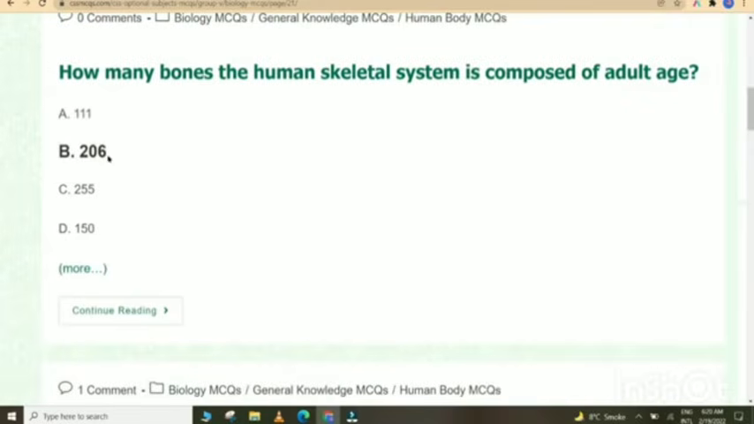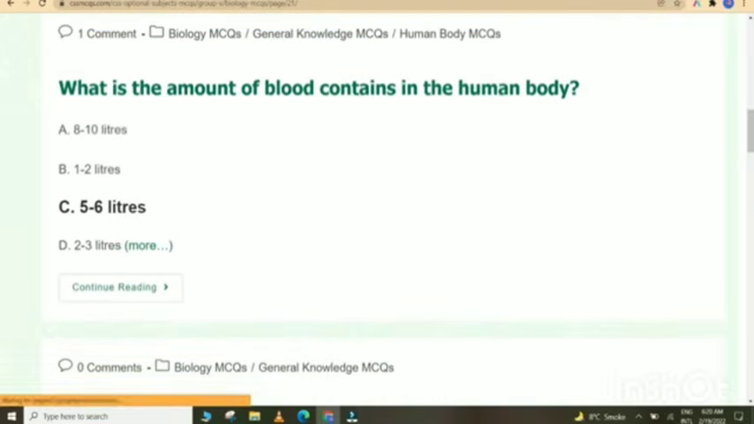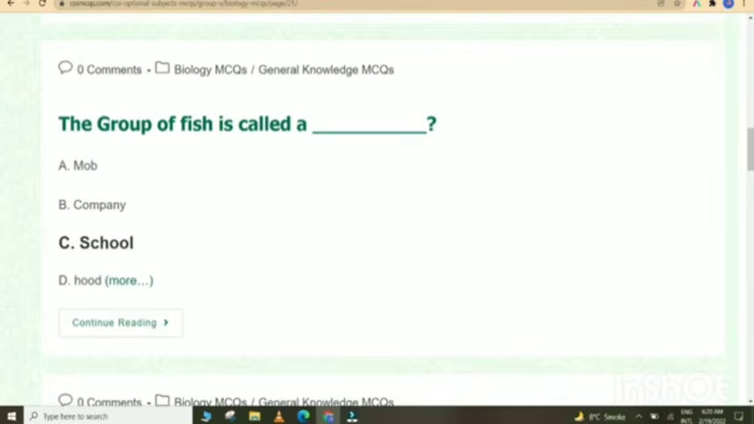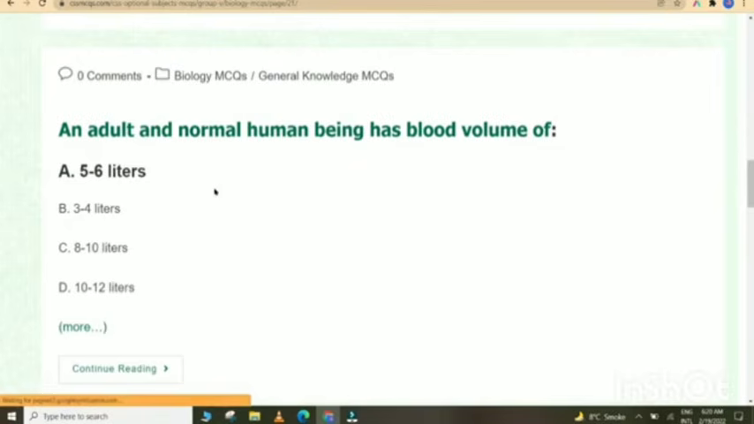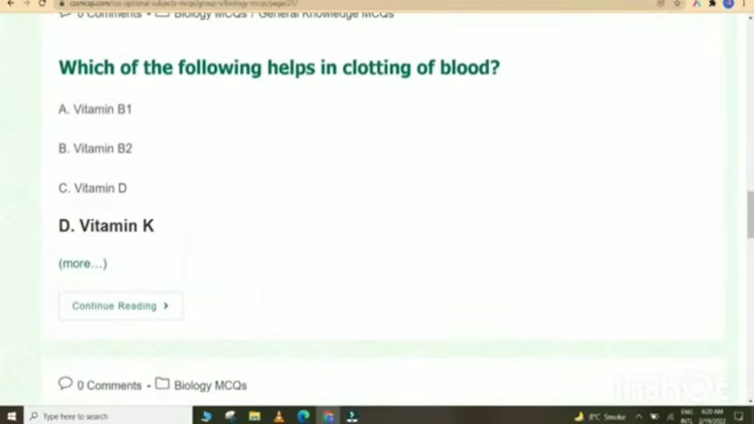How many bones is the human skeletal system composed of? Adult age, 206. What is the amount of blood contained in the human body? 5 to 6 liters. The group of fish is called a school. An adult and normal human being has blood volume of 5 to 6 liters. Which of the following helps in clotting of blood? Vitamin K.